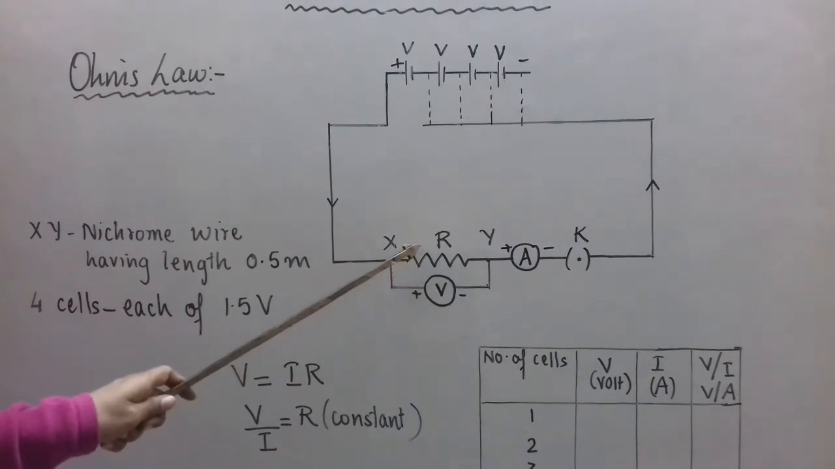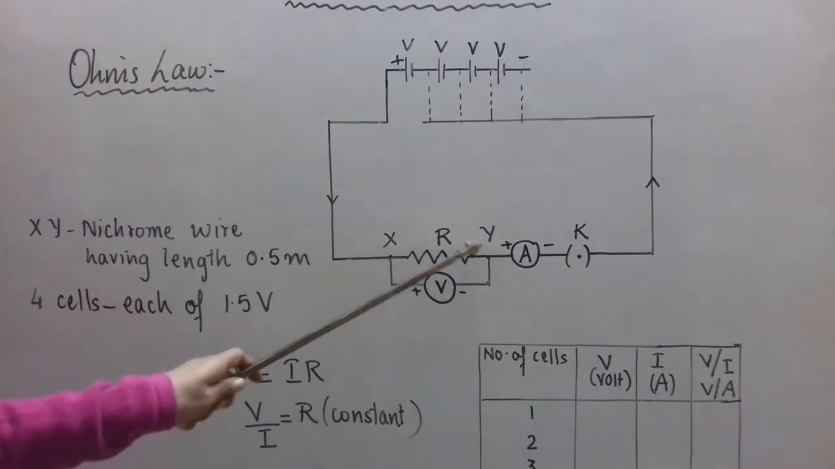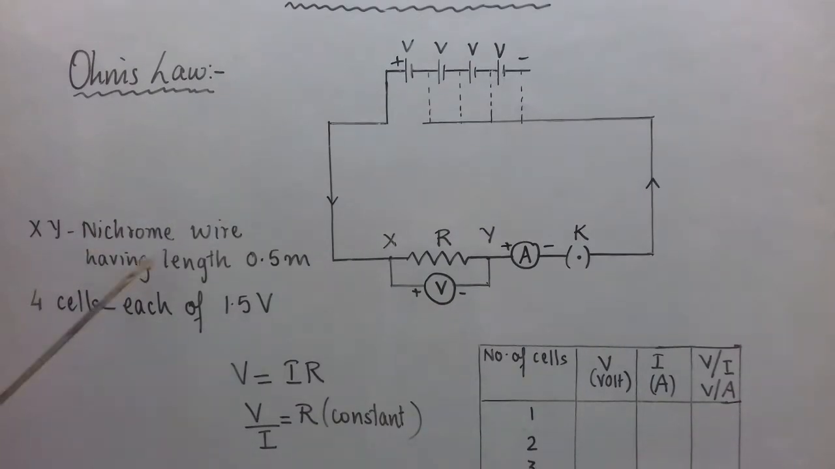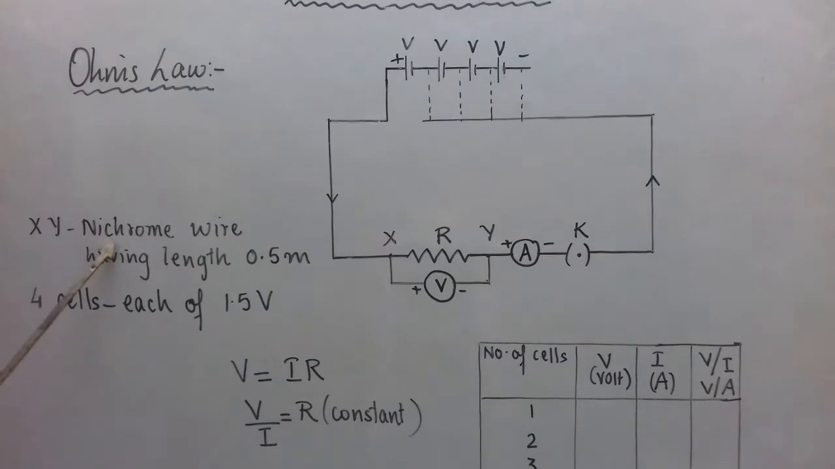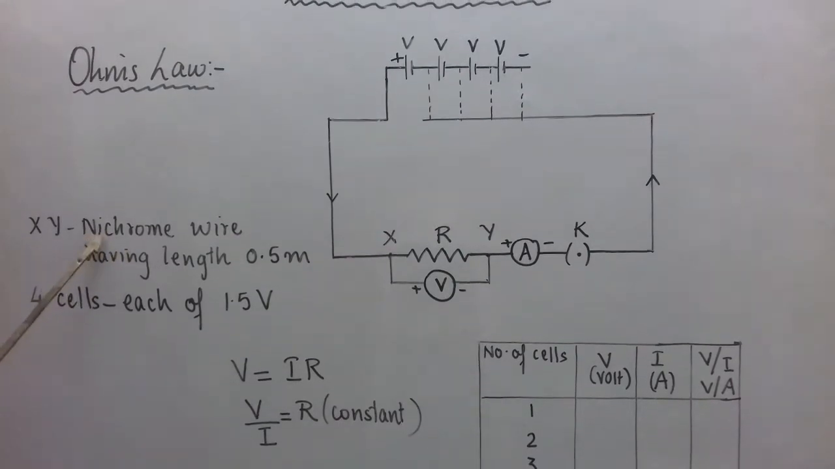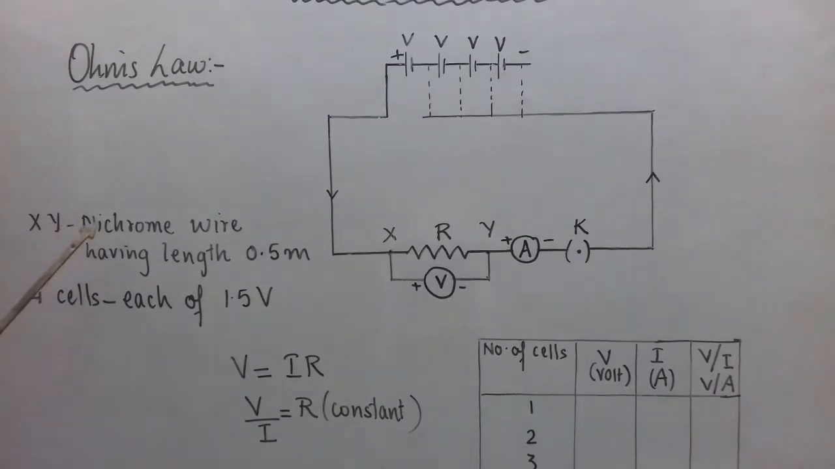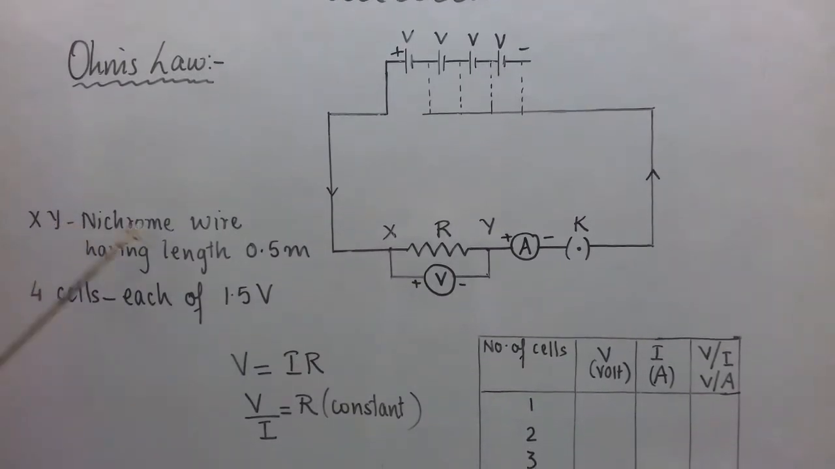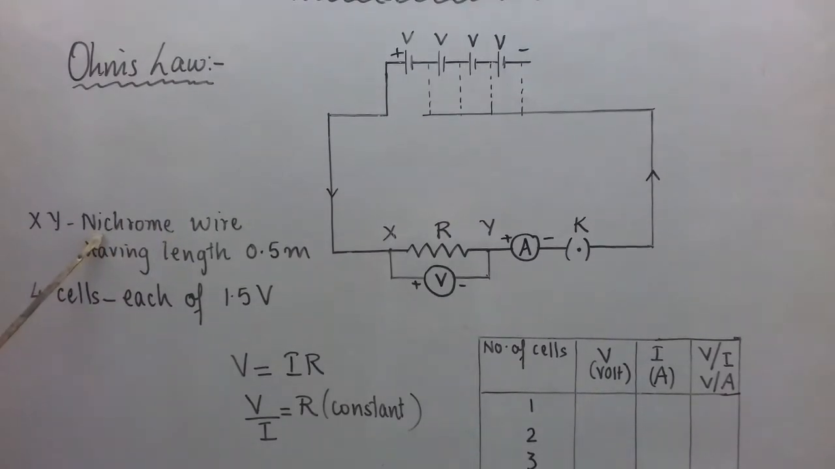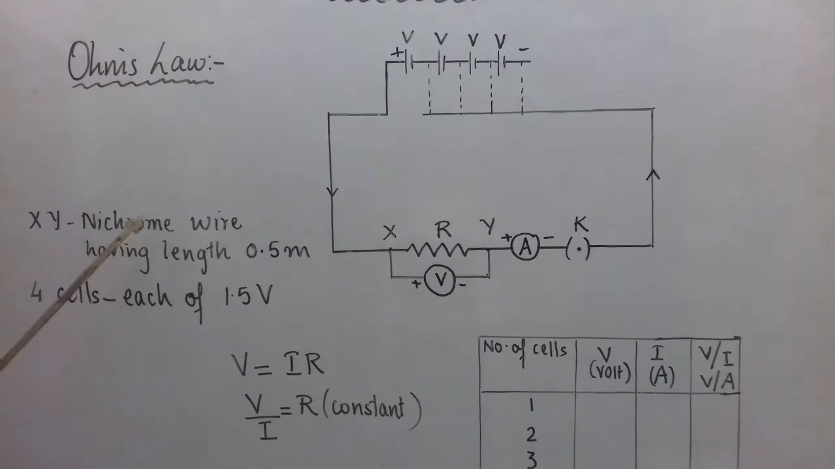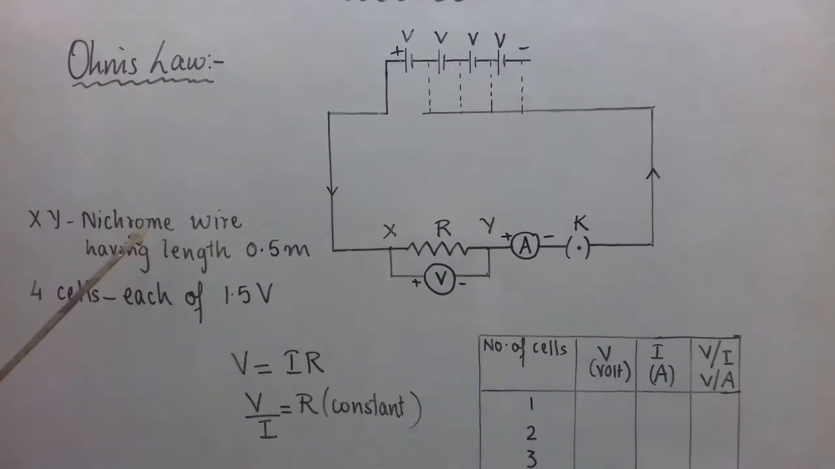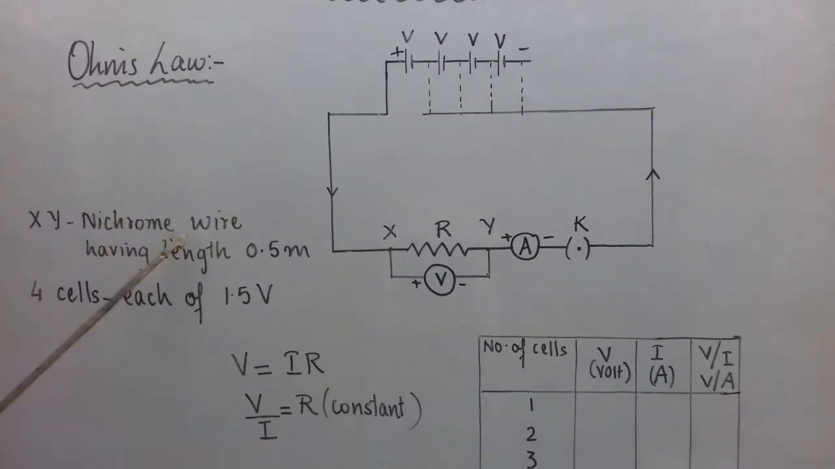Let us first discuss the activity. So XY is a nichrome wire having a certain length, let us say 0.5 meter. Nichrome is an alloy which is made up of nickel, chromium, manganese and iron metal. So 4 metals together make nichrome wire. You should know the constituents of nichrome alloy: nickel, chromium, manganese and iron. And you will understand later why we have chosen nichrome wire.